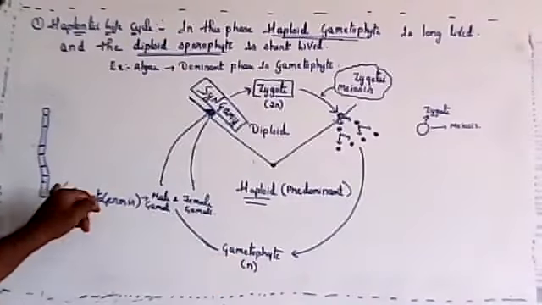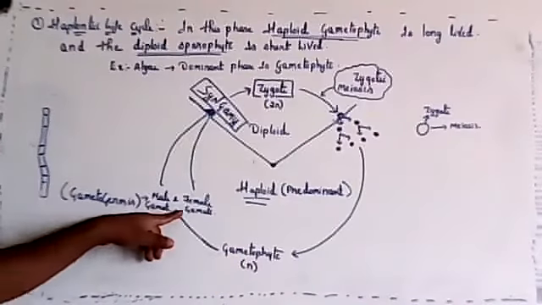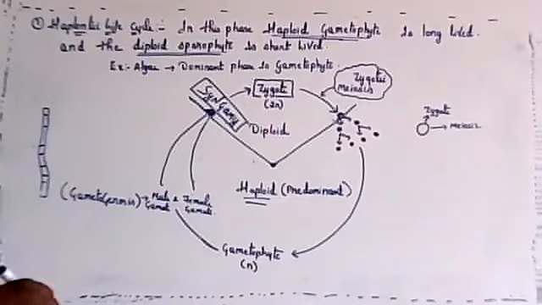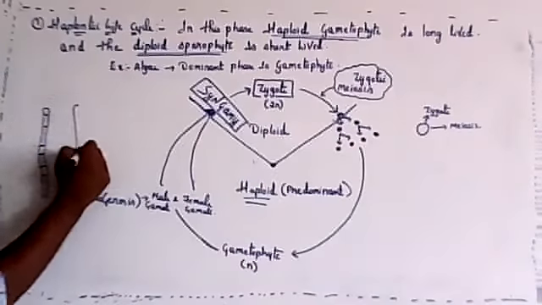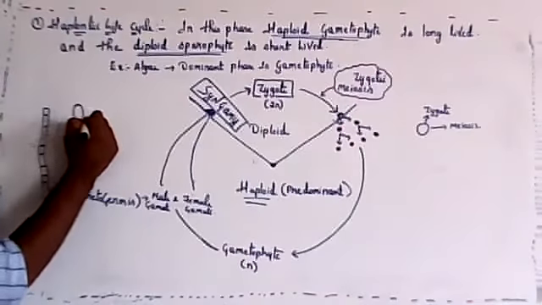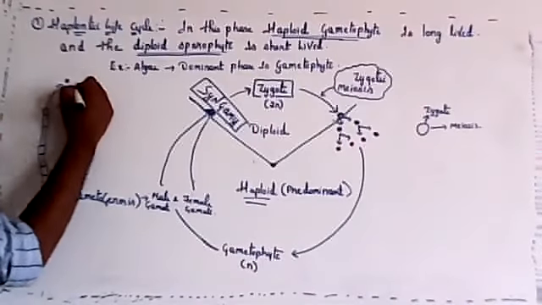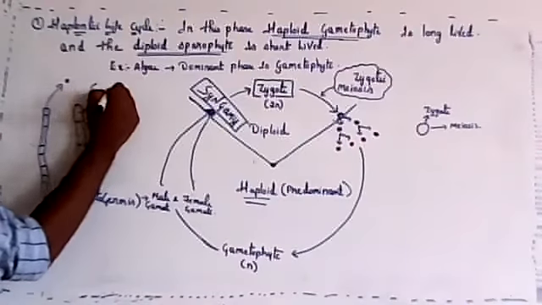The gametophyte, the main thallus, will produce both male and female gametes. Either they are produced on the same thallus, or two different organisms produce the two different kinds of gametes, one producing male and the other producing female.